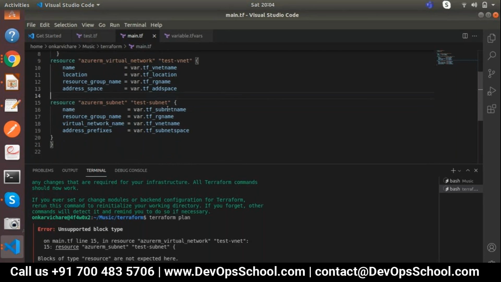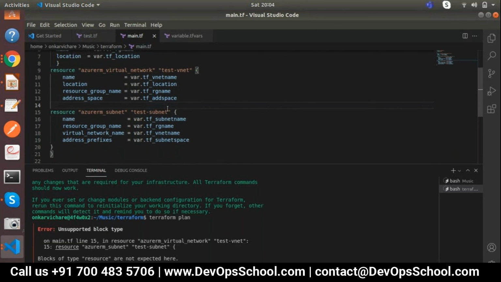You should not put resource azurerm here. You have to just mention subnet. That's it. There is no requirement for you to define that as a module. I can define it as a subnet.